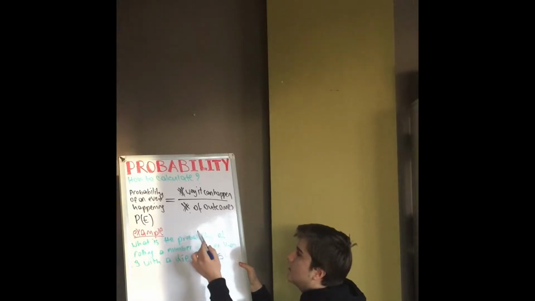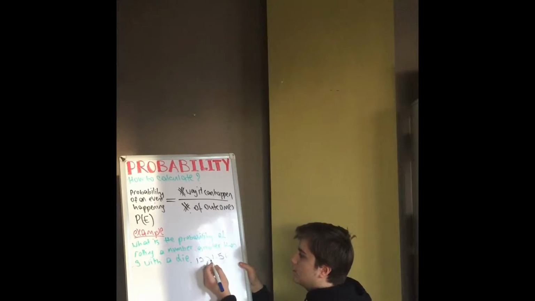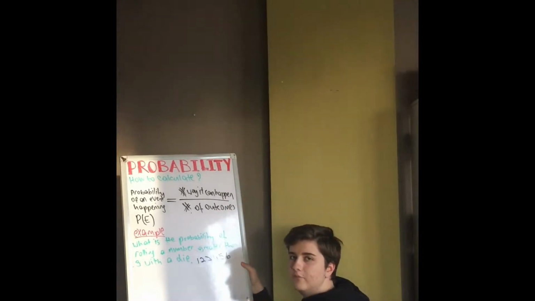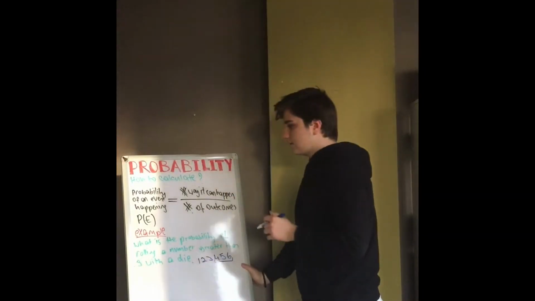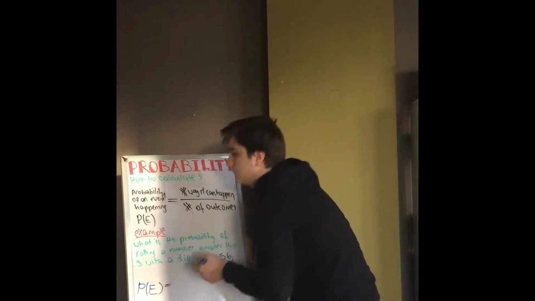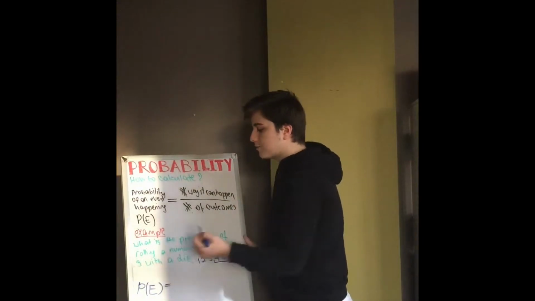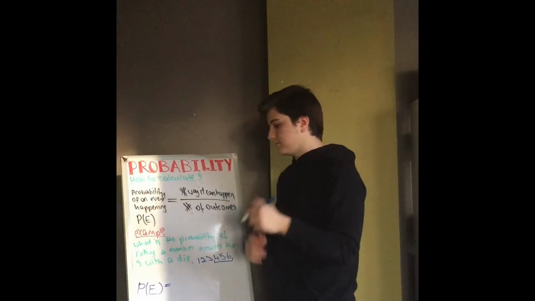So let's look at our number of ways it can happen. We will take the numbers greater than 3, and those are 4, 5, and 6. Let's write our formula. P(E) equals, and by the way, we show probability by P and a letter between brackets.